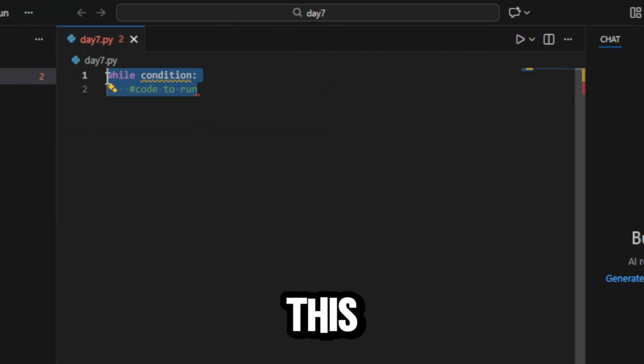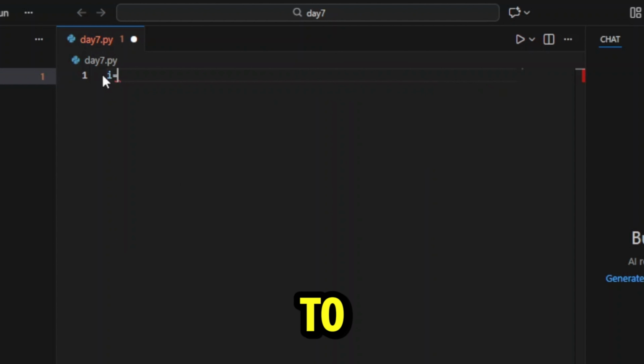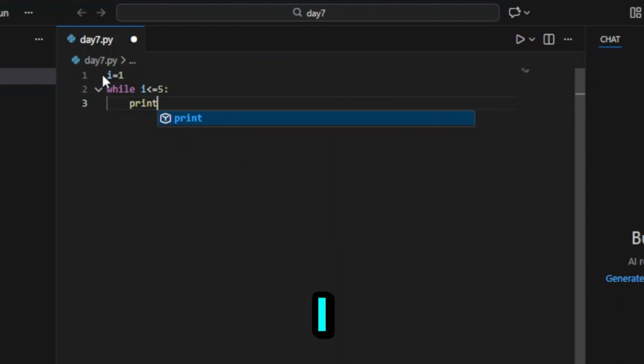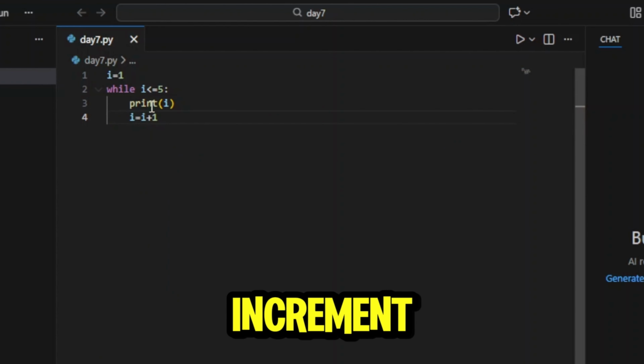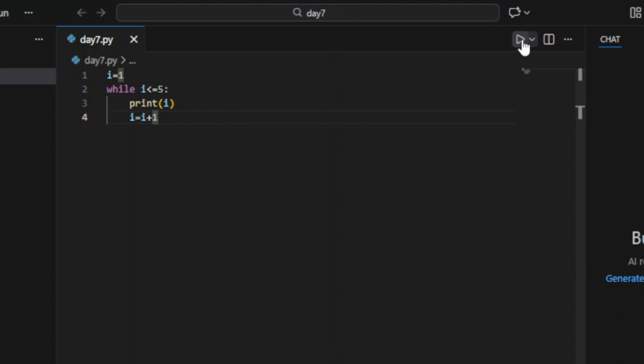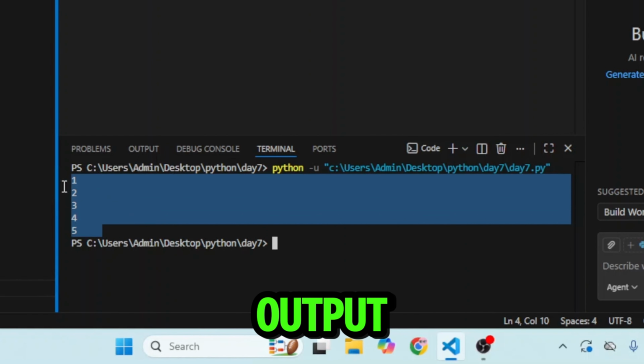Let me first clear this. Let's first initialize a variable i to 1 and then write a while loop. While i is less than or equal to 5, print i, and then i = i + 1. This line will increment i by 1 after every iteration. Let's run this. And here we got the expected output.